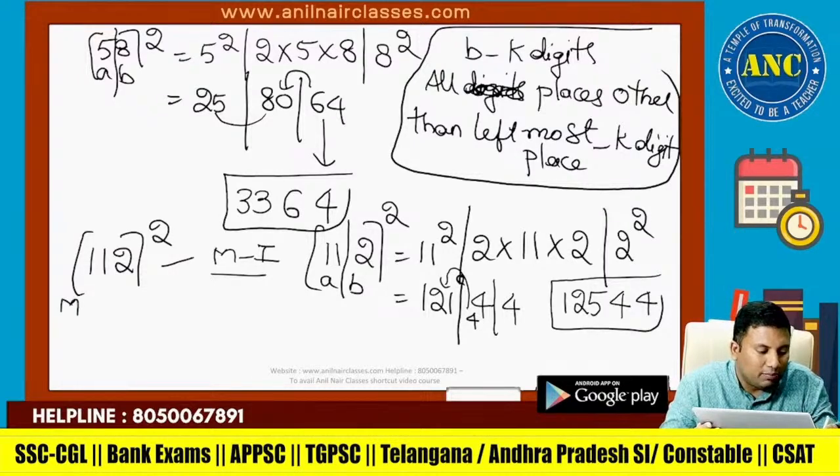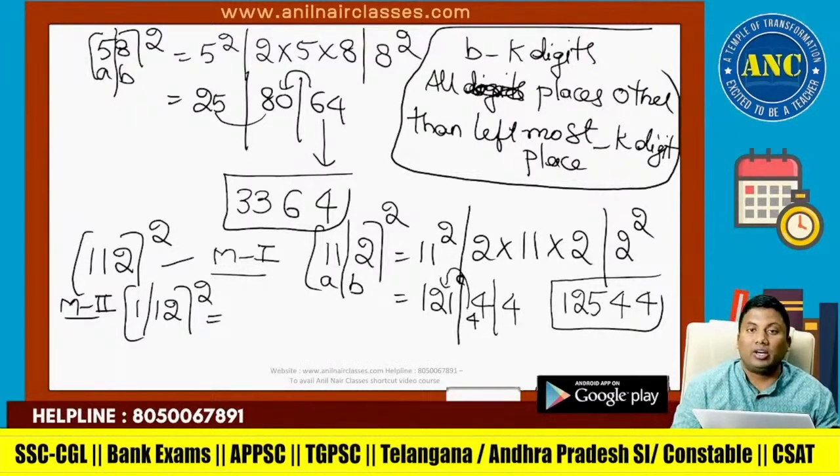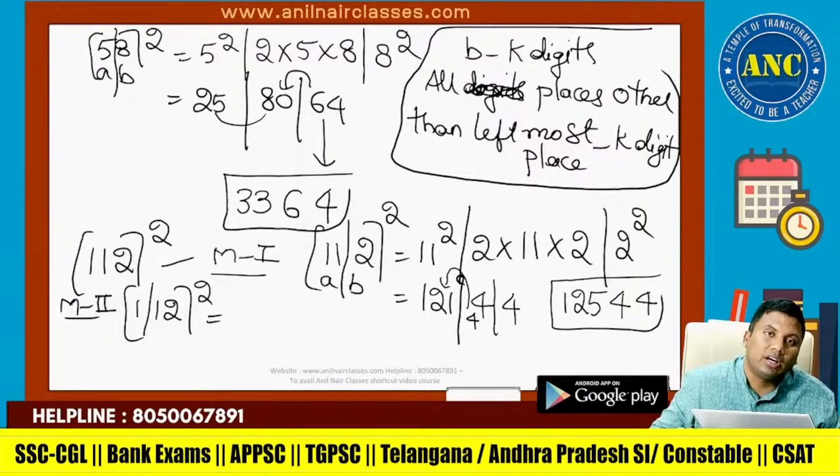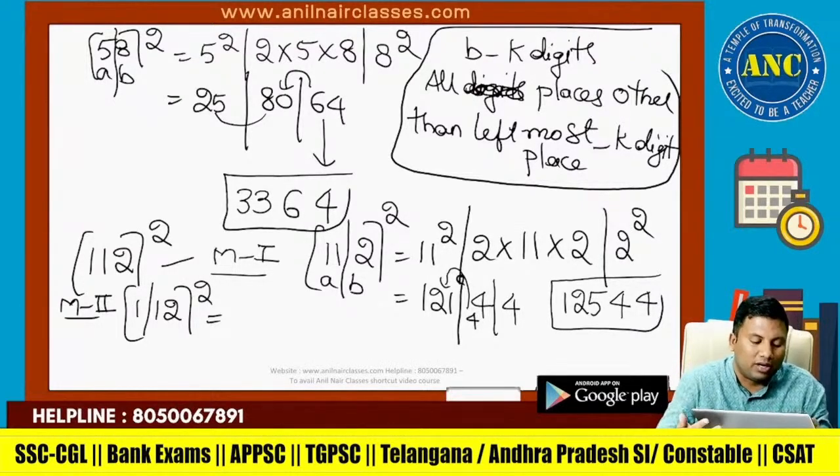In method 2, I divide it into 11 and 2. You might get a doubt: why can't I divide it into 1 and 12? That also can be done. If I have 3 apples and there are 2 students, the first person can get 2 apples and the second 1 apple, or the first person can get 1 apple and the second 2 apples. One split is 11 into 10 plus 2, that is 110 plus 2 whole square. Another is 100 plus 12 whole square.